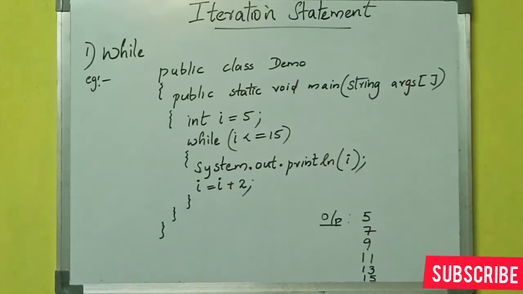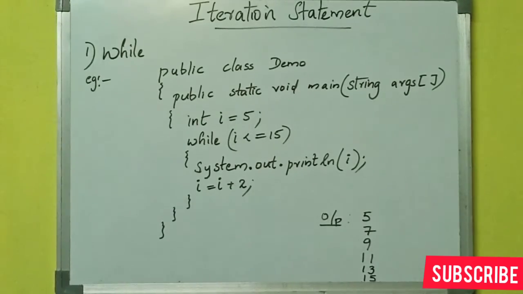So the value of I is checked whether it is less than or equal to 15. Then by using the system.out.println function, we are printing the value of I. Then in the next line, I equal to I plus 2. By this statement, the value of I is incremented by 2, so whatever the value in I, it will be added with 2 again and again. Then close the curly brackets of while, main function and class.